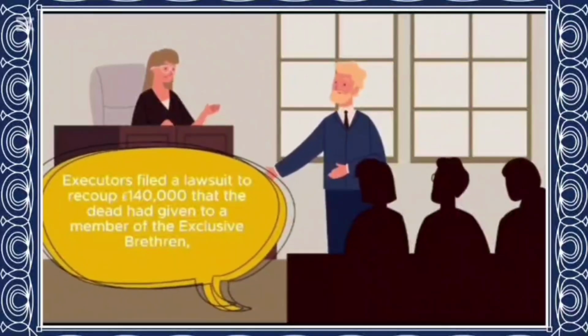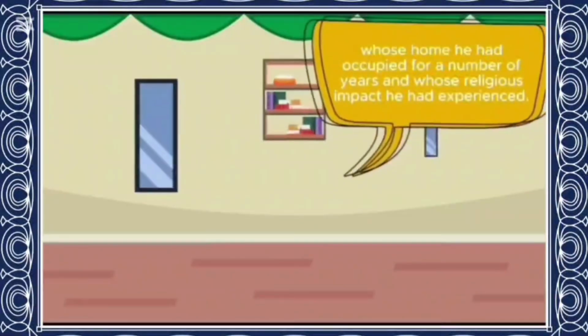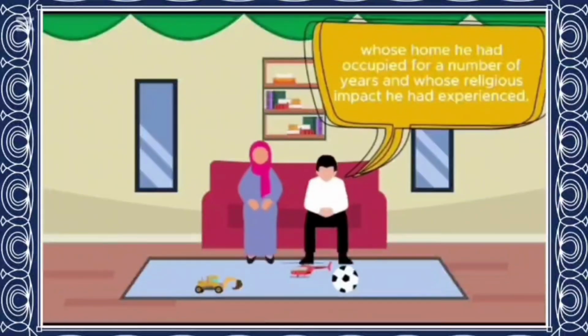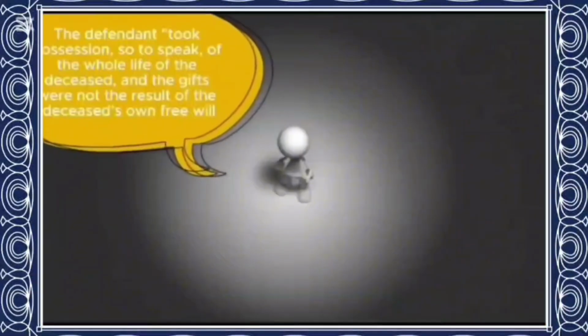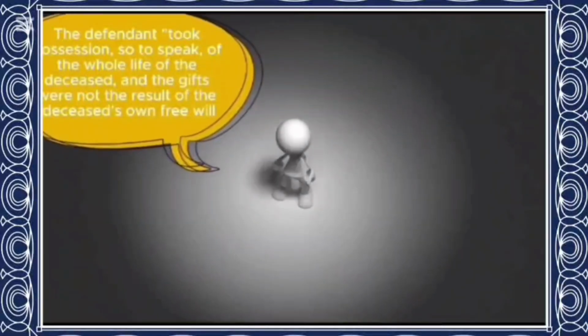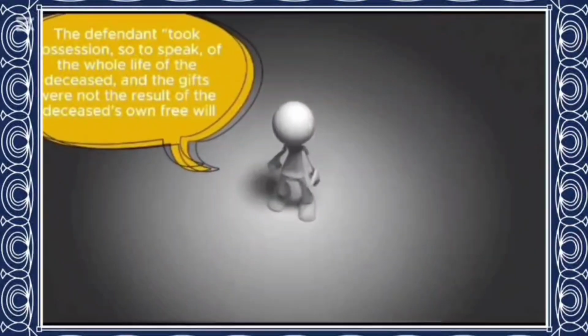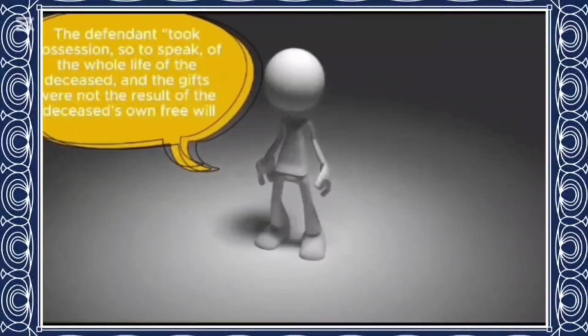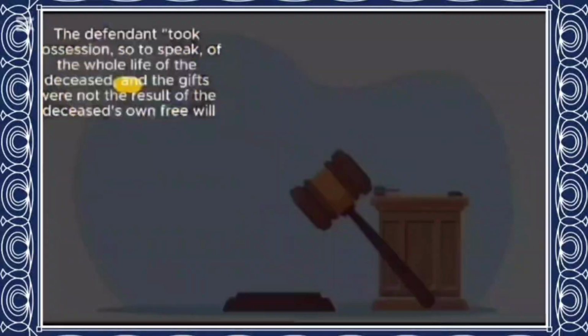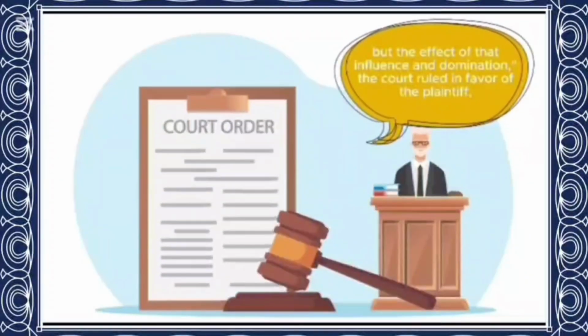Now let's see the cases related to undue influence. Executors filed a lawsuit to recoup €140,000 that the deceased had given to a member of the exclusive patron, whose home he had occupied for a number of years and whose religious impact he had experienced. The defendant took possession, so to speak, of the whole life of the deceased, and the gifts were not the result of the deceased's own free will, but the effect of that influence and domination.